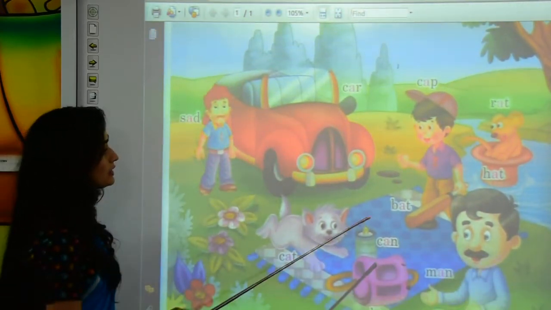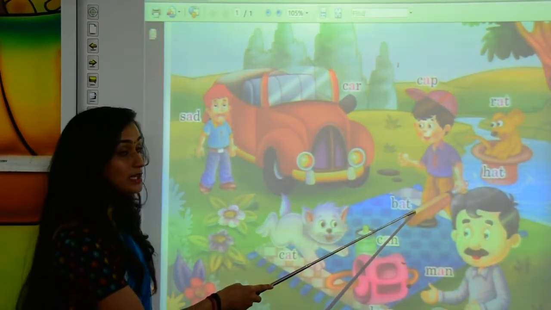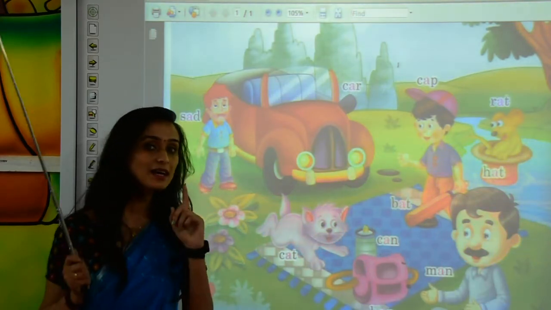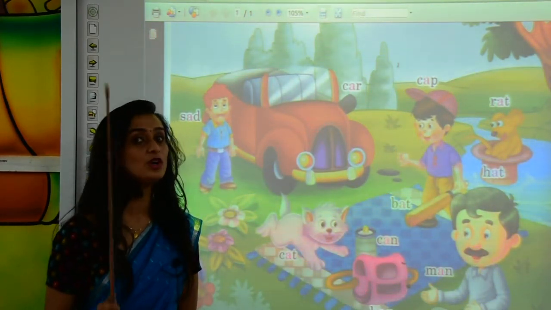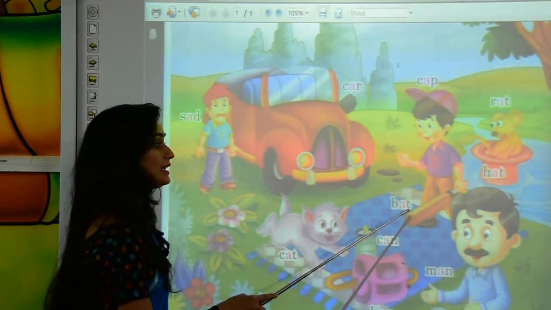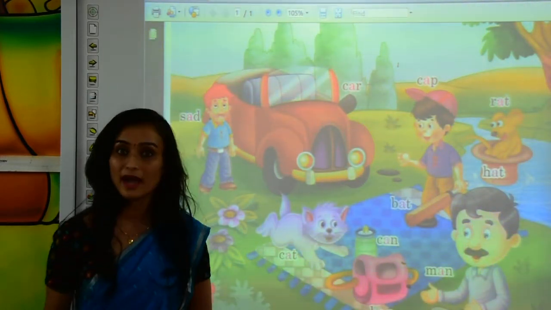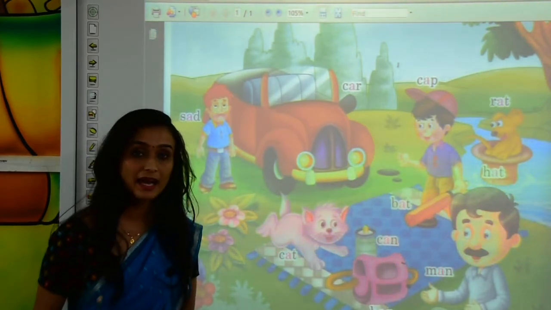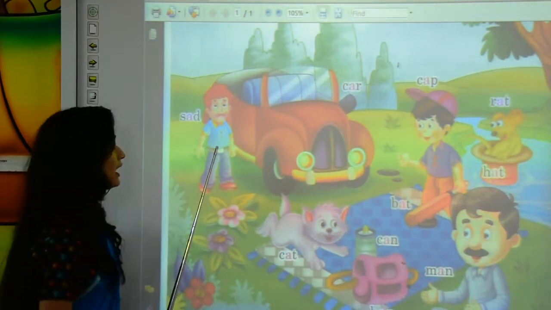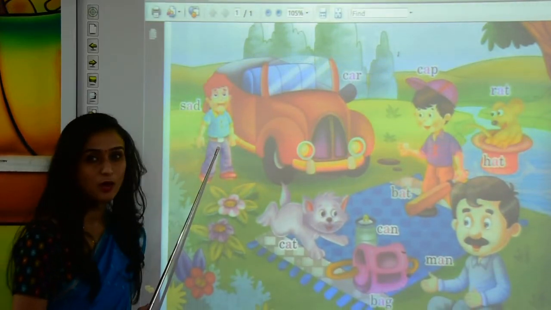Now, come on to the next spelling. This boy is playing with a bat. Very good. You also play with the bat, no? Yes. B-A-T, bat. Very good.